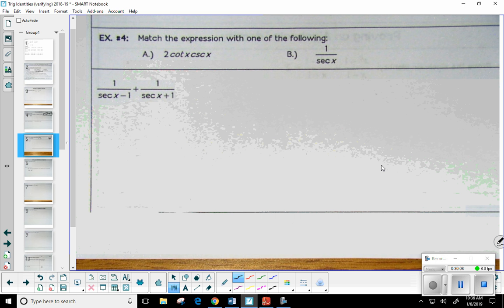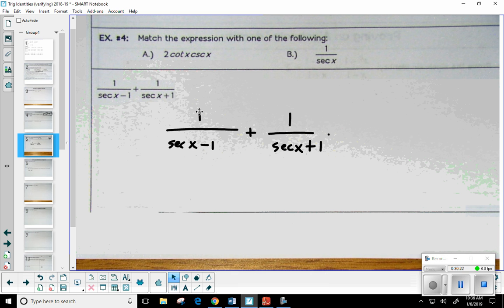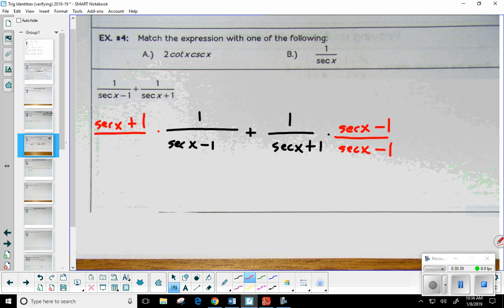What's that? Okay, get a common denominator because we're looking to add fractions, right? So 1 over secant of x minus 1 plus 1 over secant of x plus 1. What is the common denominator? Yeah, it's just a product of the two denominators I have, right? So this guy right here needs secant of x minus 1. This guy right here, he needs the secant of x plus 1. And that's what the front page was talking about, a version of 1.